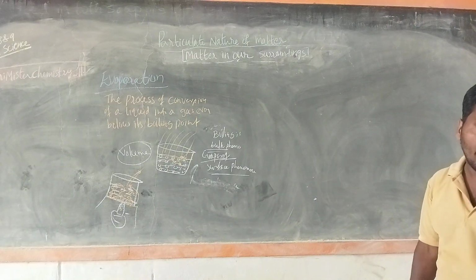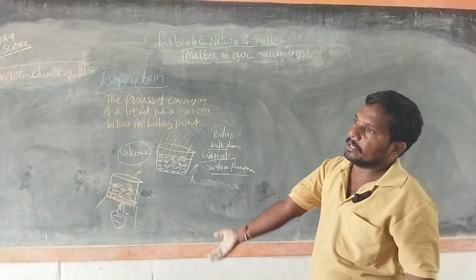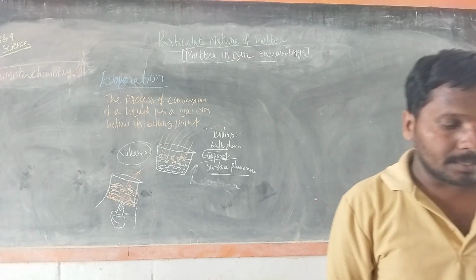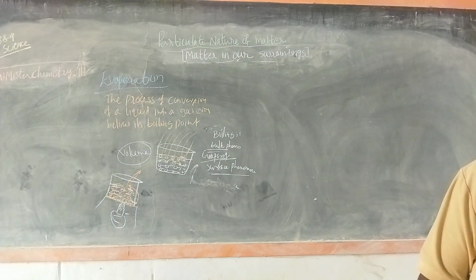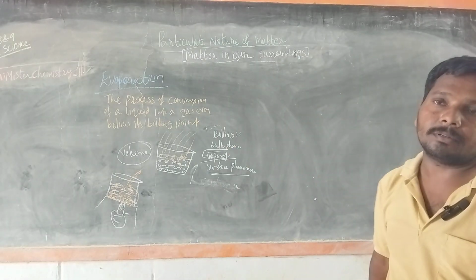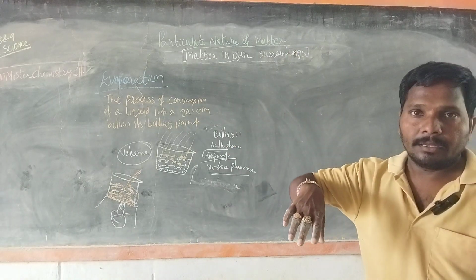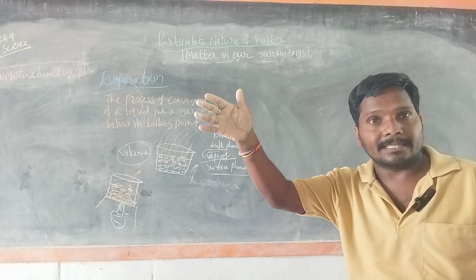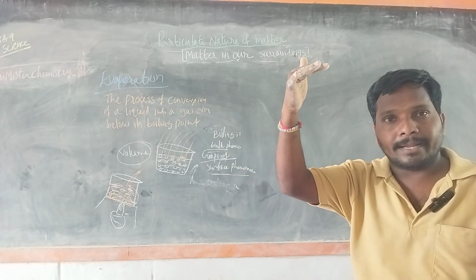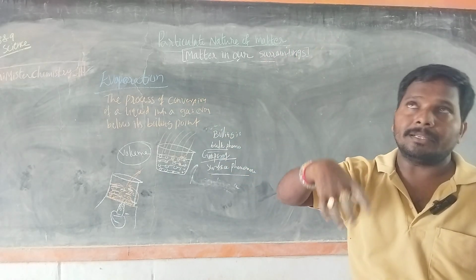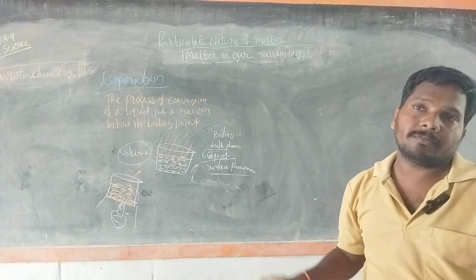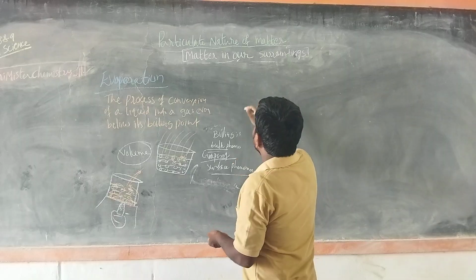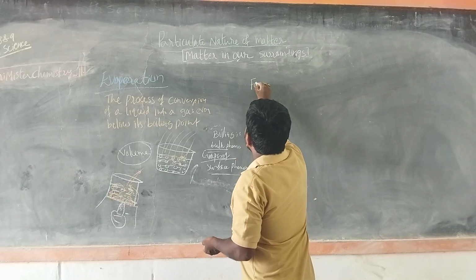Because of the evaporation of water from water bodies, clouds are formed. Then on cooling, the water vapor converts into water and condensation takes place. With more cooling, precipitation takes place, that is rain. This is how it happens. Evaporation also depends on some factors.